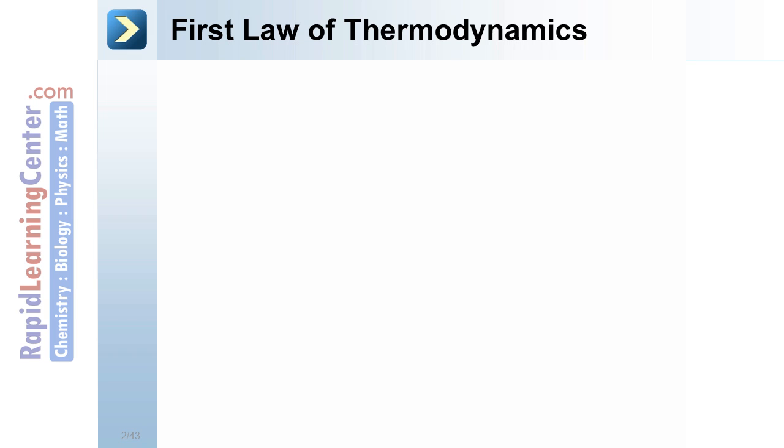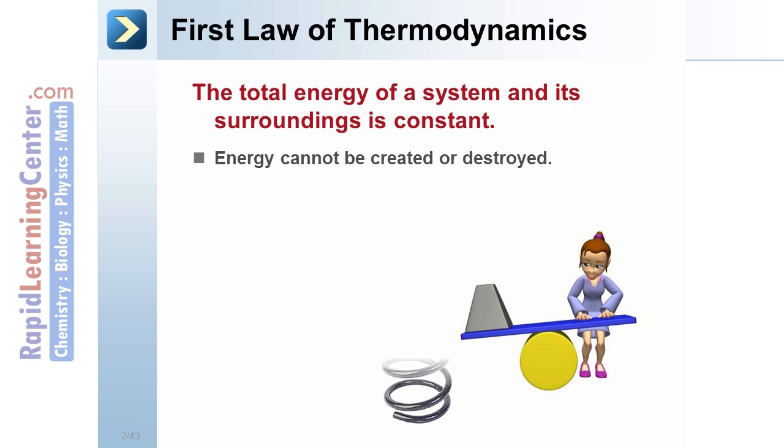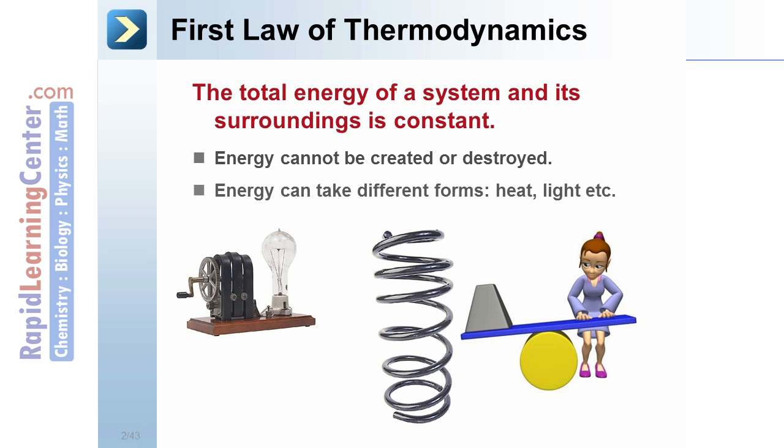First law of thermodynamics. The total energy of a system and its surroundings is constant. Energy cannot be created or destroyed. Energy can take different forms, however: heat, light, etc. For instance, the work in turning this crank can make this light bulb glow.